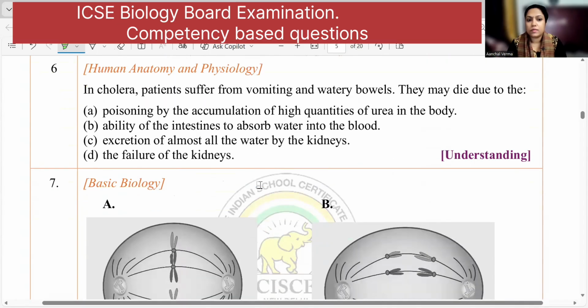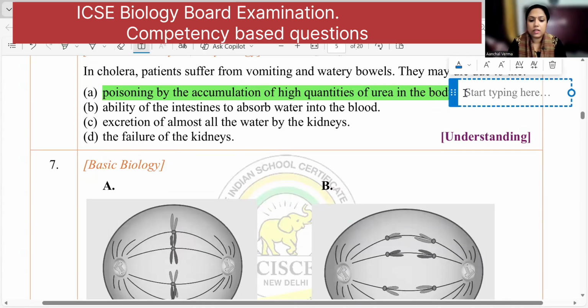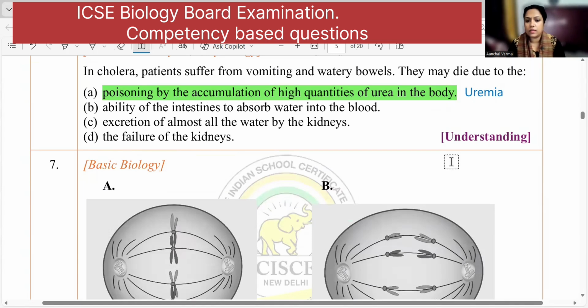Next question. In cholera patients suffering from vomiting and watery bowel, they may die due to. Since the water of the body is being removed through the digestive system, water has to be conserved by the excretory system. So patients who suffer from cholera do not urinate. What will happen? The poisoning by accumulation of high quantities of urea in the body. What is this condition called when you have accumulation of urea in the blood? The condition is called uremia. So this is the answer.